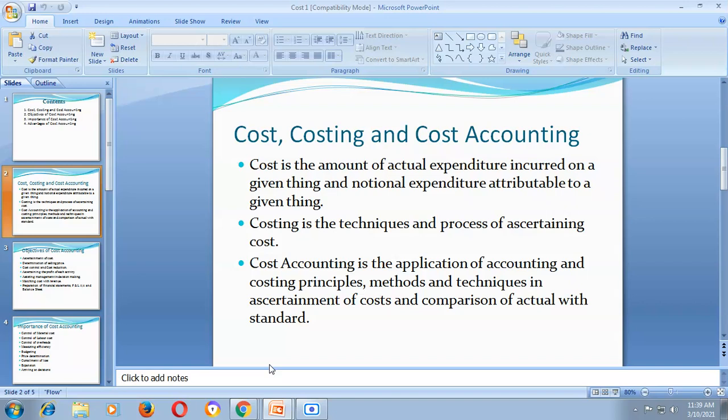So I repeat again, cost is the amount of actual expenditure incurred on a given thing and notional expenditure attributable to a given thing. That is the meaning of cost.